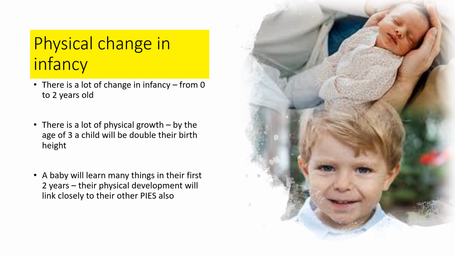Again, you might just want to pause this for a moment. You've got in the image here an image of a newborn and an image of a 2-year-old. There's an awful lot of change that takes place between the ages of 0 and 2. Although it's a very short life stage, lots and lots of things happen. You might want to just pause it now and just jot down or think about some of the changes, some of the things that take place between the ages of 0 and 2.